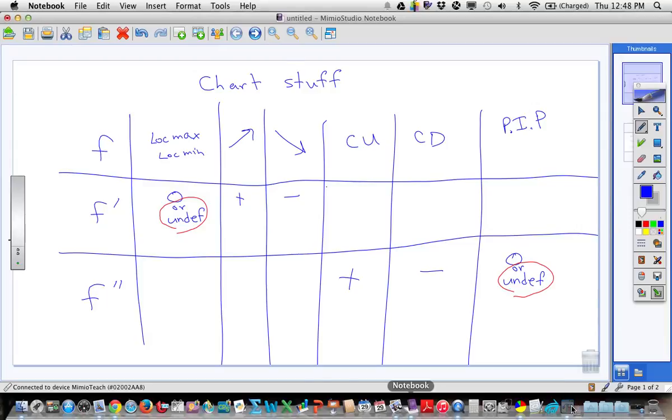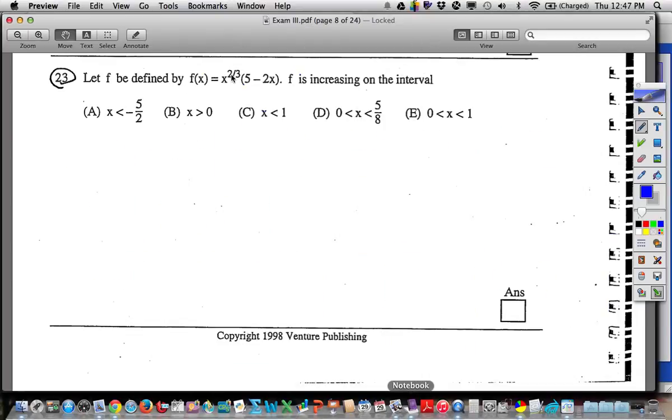But let's finish this one. So we need the derivative. So let's go ahead and do it. So let's go ahead and I would distribute this first, rather than do a product rule. That would be kind of ugly. What do you get when you take x to the 2/3 times x?